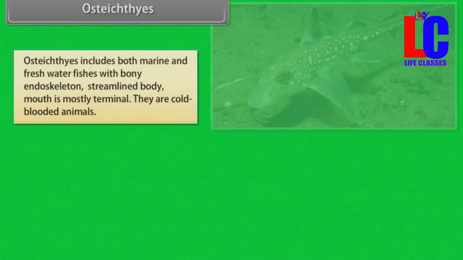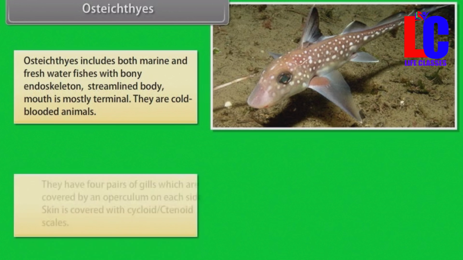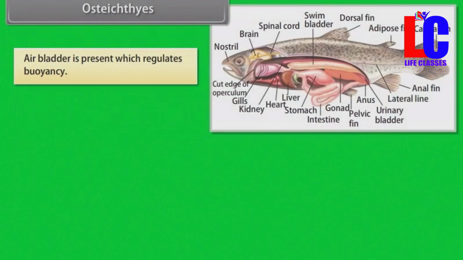Osteichthyes. Osteichthyes includes both marine and freshwater fishes with bony endoskeleton and streamlined body. Mouth is mostly terminal. They are cold-blooded animals. They have 4 pairs of gills, which are covered by an operculum on each side. Skin is covered with cycloid, ctenoid scales. Air bladder is present, which regulates buoyancy.